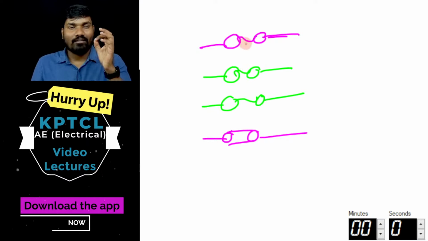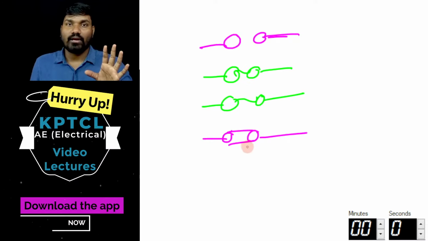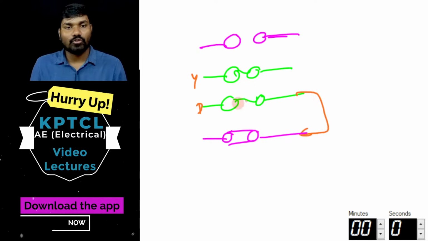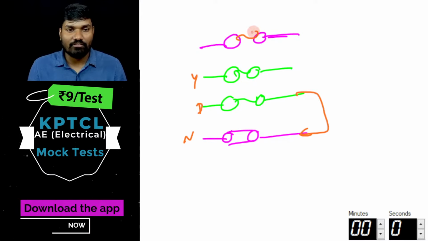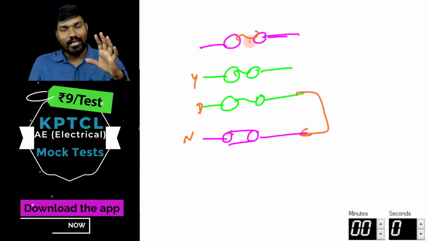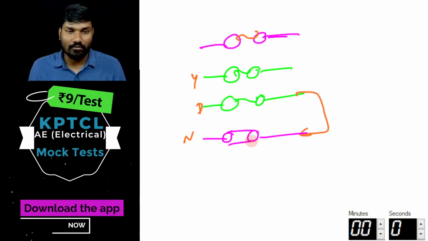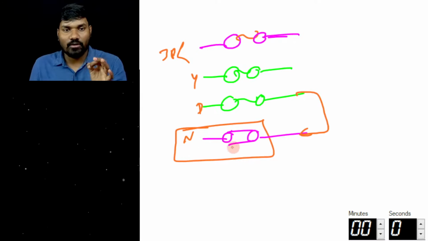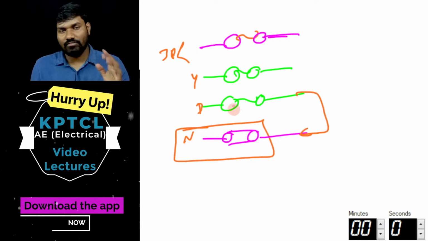If one phase's healthy section is broken, neutral should not break, because the Y phase and B phase return currents have to go through the neutral. So even if one phase is broken, neutral should not break, because the other phase currents have to be allowed. That's why in a three-phase system a neutral link is placed in place of a fuse. That makes sense.